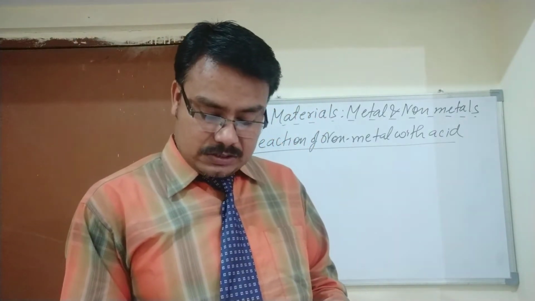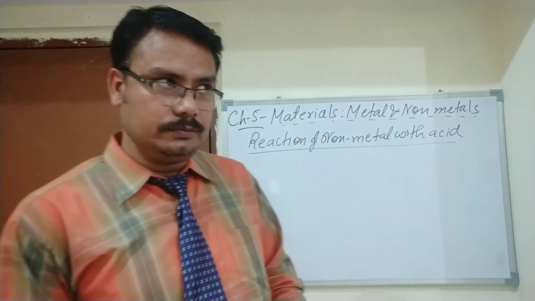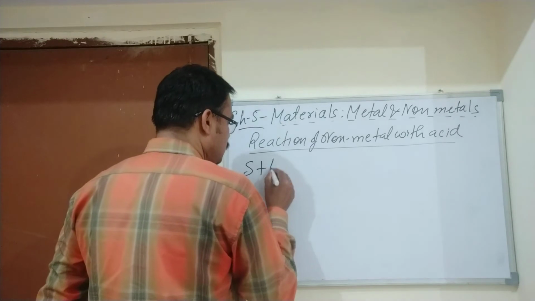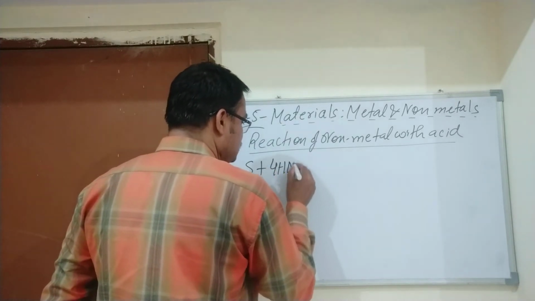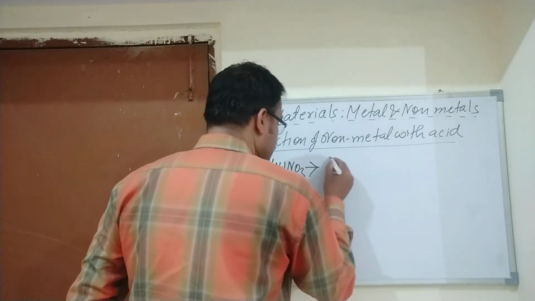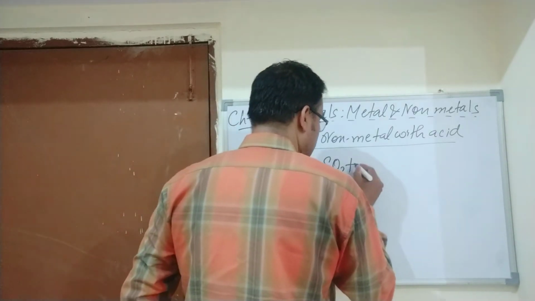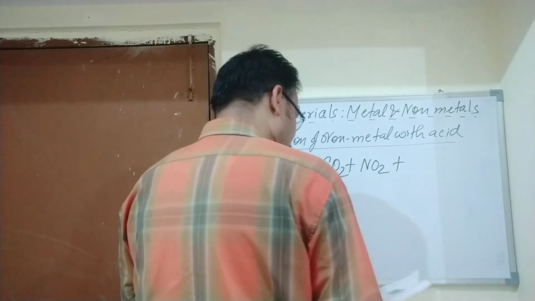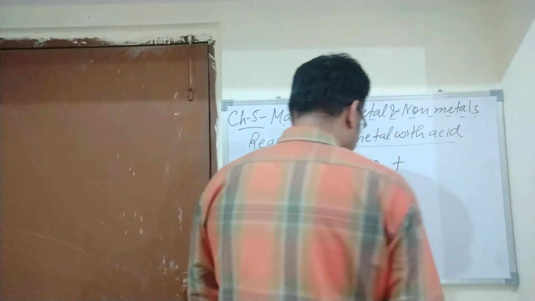So sulfur plus nitric acid forms sulfur dioxide, nitrogen dioxide and water.